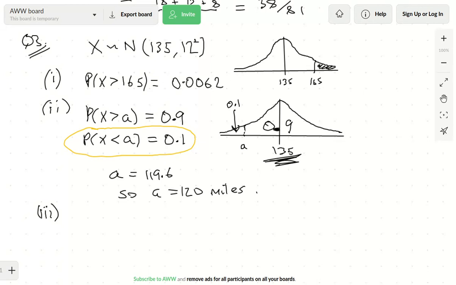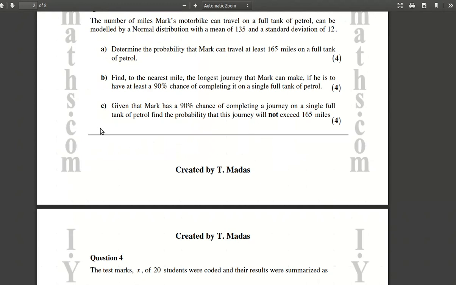Now the last one's really tricky. Firstly, I know it's going to be tricky because it says "given that". Given that is a dead giveaway for conditional probability. We're using conditional probability here, so we want to write down a conditional probability statement. Given that Mark has a 90% chance of completing his journey on a single tank of petrol, well, we know what that statement is all about. It's about the probability that x is greater than 119.6, and then you've got a 90% chance of completing the journey. Find the probability that this journey will not exceed 165 miles.